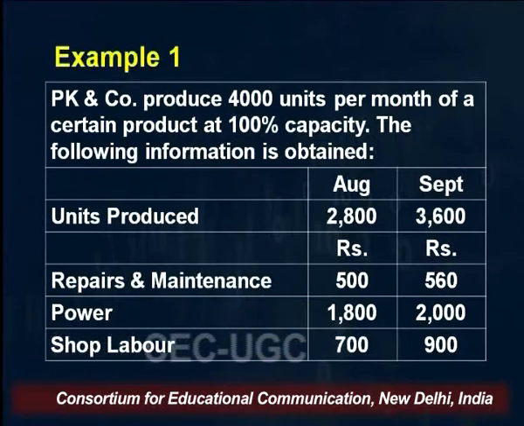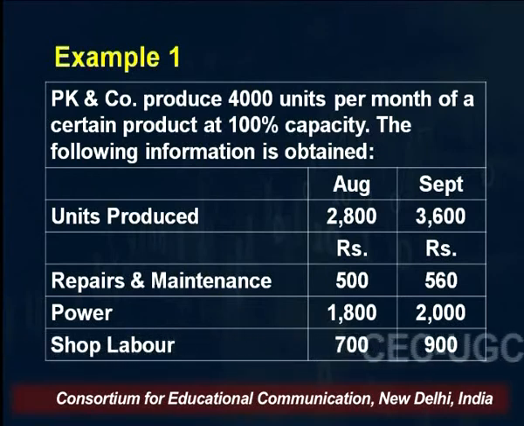Like if in a question you are given, say for example power, at 2,800 units the power cost is 1,800. At the 3,600 level the power cost is 2,000.